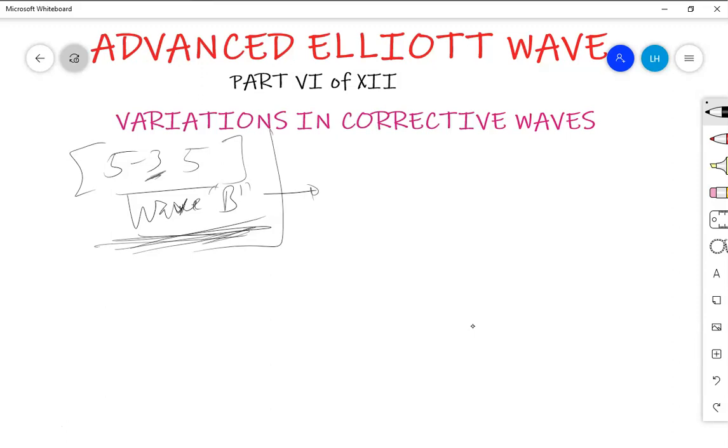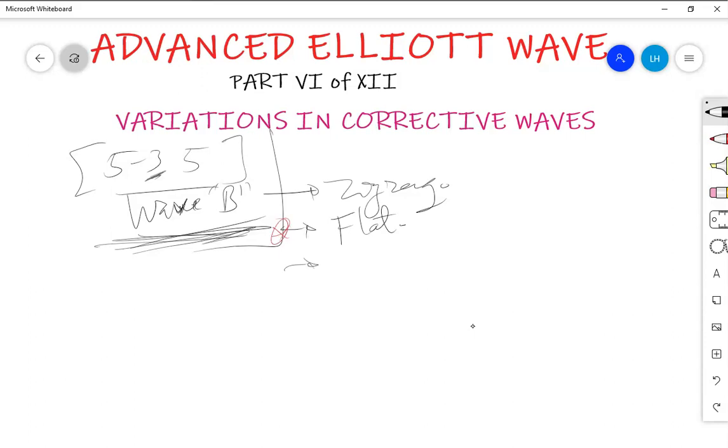This is very common in a basic theme. Wave B can be a zigzag, and we have covered this. Then in the possible variations, wave B can be a flat. That's the first form of variation. Wave B can be flat.